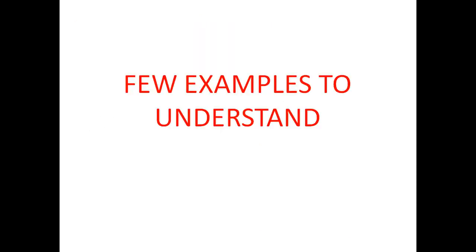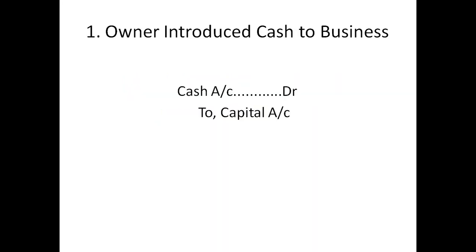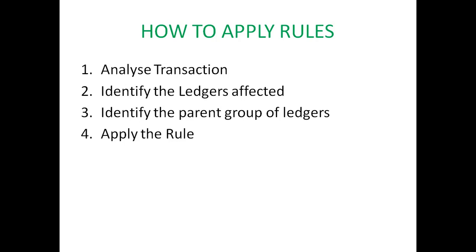So now we will go through a few examples. I'll give you 4 transactions and we will complete the journal entry of these 4 transactions based on these rules. First transaction is owner introduced cash to business. So our owner is introducing cash to the business.